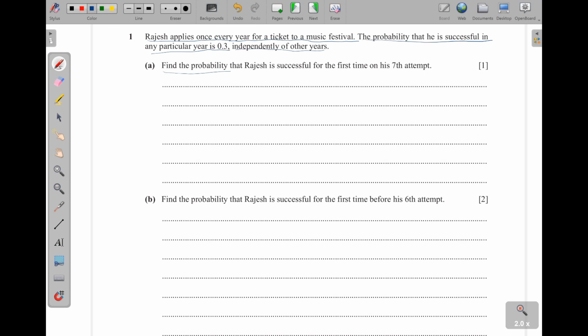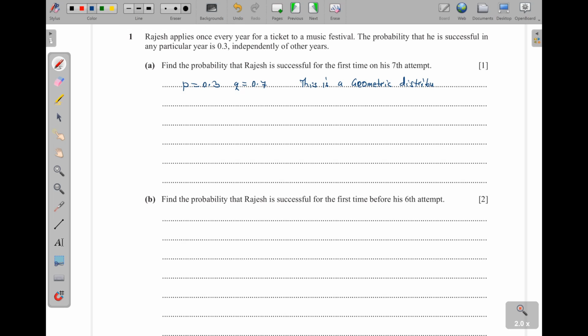Part A. Find the probability that Rajesh is successful for the first time on his 7th attempt. Now, we don't know here the number of times the experiment is done, but they are just telling us that he's successful on that 7th time. So our p here is 0.3, and then our q here is 0.7. So this is a geometric distribution.